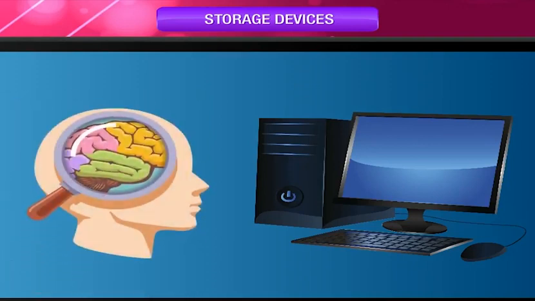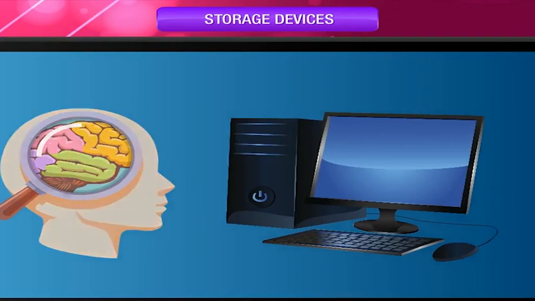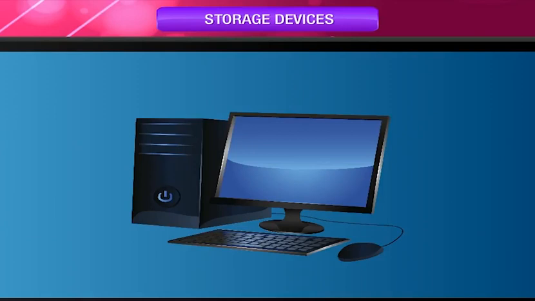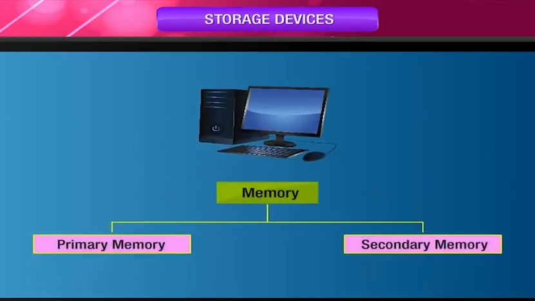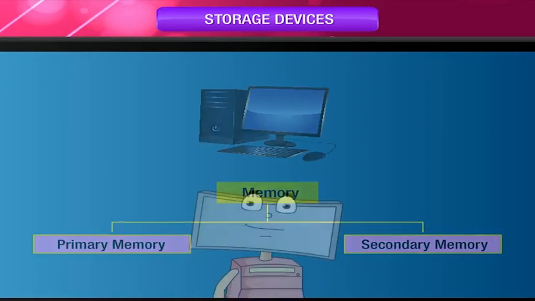We also store information in our brain. But we human beings tend to forget. Computers never forget once the information is stored. A computer has two types of memory: primary memory, secondary memory.